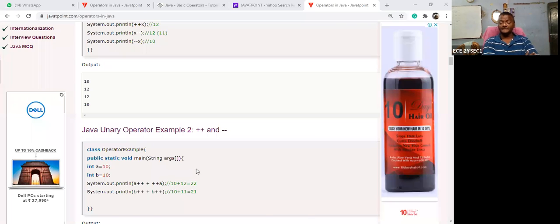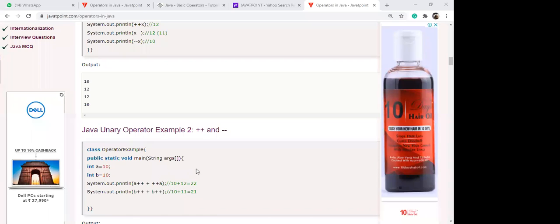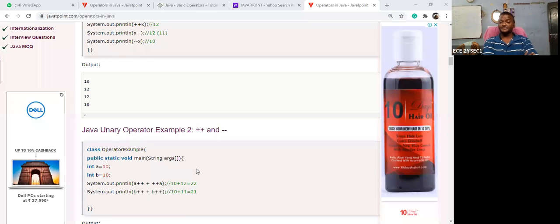So actually, what is the meaning of a plus plus? What is the meaning of a plus plus? Suppose after a plus plus, I want to print the value of a. What is the value?